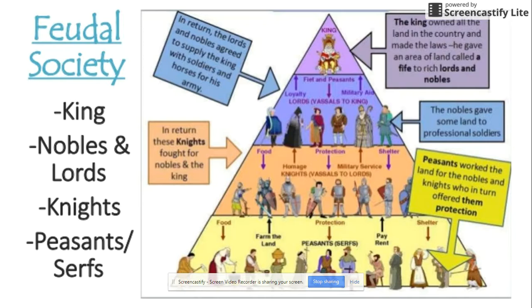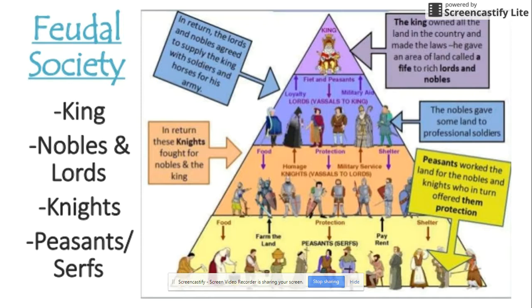And he gave an area of land to those who he believed were his friends, family, those who helped him before. He gave them a piece of land that was known as a fief, right? And these were given to those lords and nobles. In exchange for the land that the king had given them, those lords and nobles had to provide the king with soldiers, soldiers and horses, an army practically for the king to have. So that was the agreement. The king gives them land. The nobles in exchange have to provide the king with an army, with a number of soldiers.